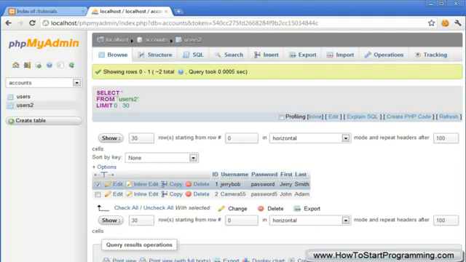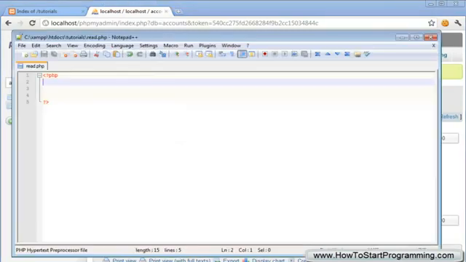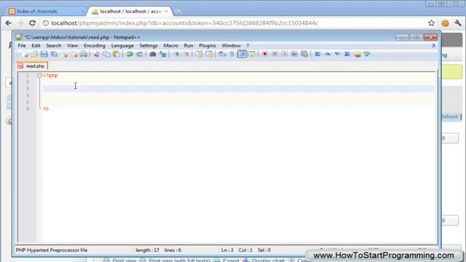So the first thing we need to do is go ahead and open up your Notepad++, and I've already saved a file called read.php because I just started recording this tutorial and then I realized that my mic wasn't turned on. Silly me.